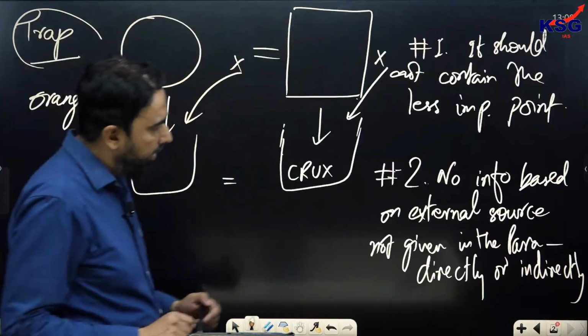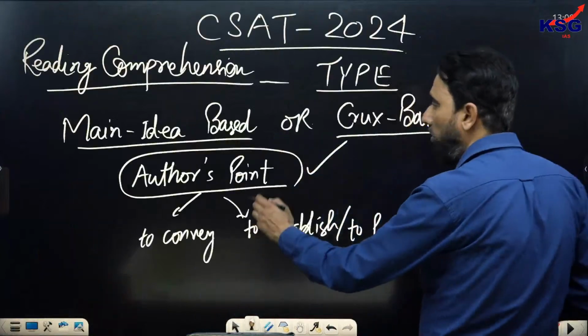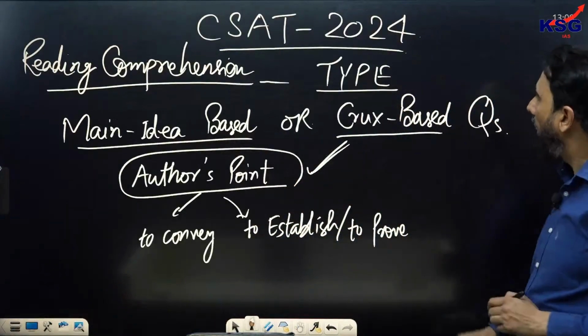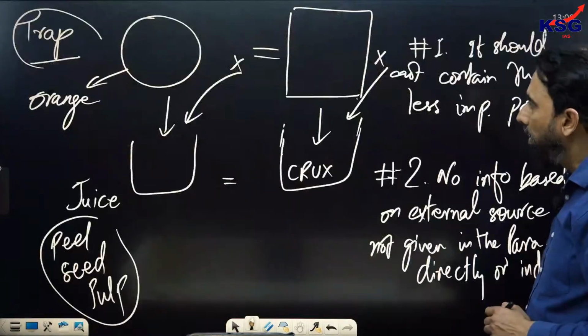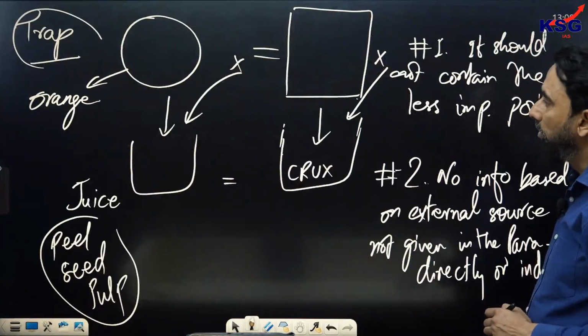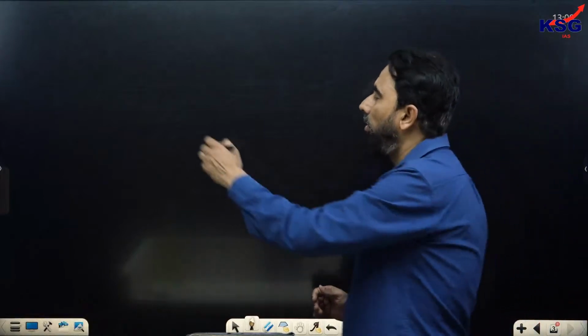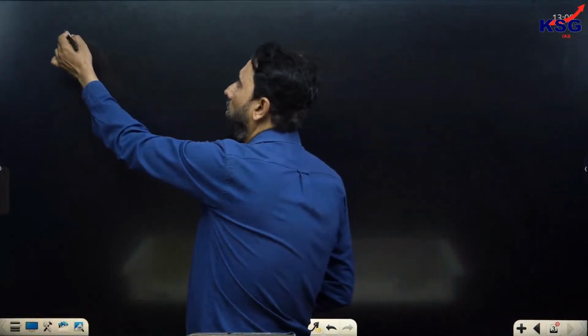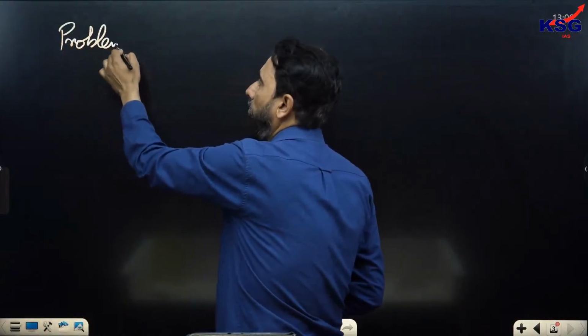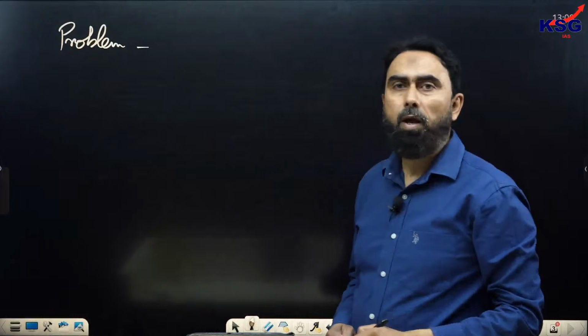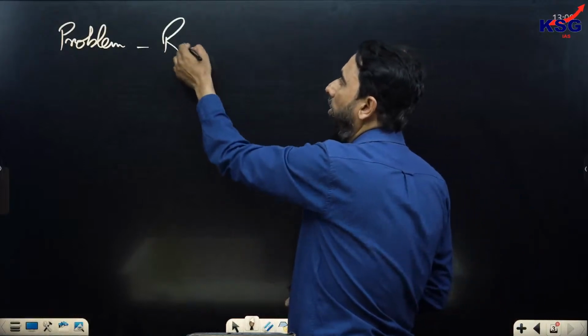Right. So the main idea means what does the author want to convey, and always stick to that. Now, most of the time, suppose the author is describing a certain problem, and he has also given some recommendations.